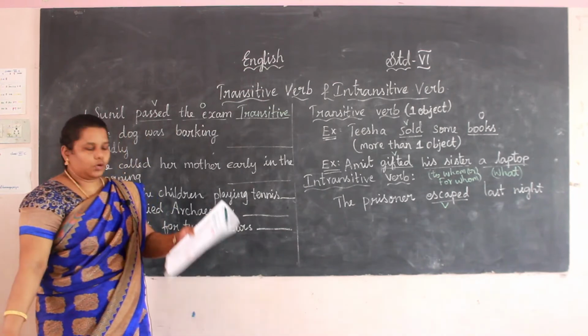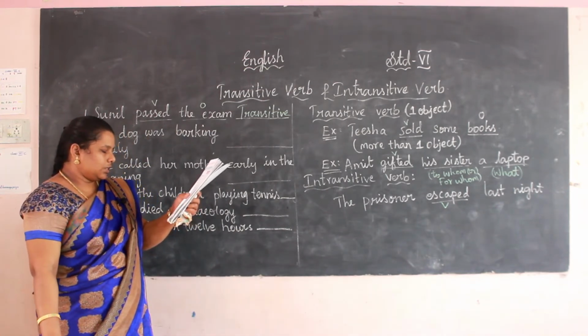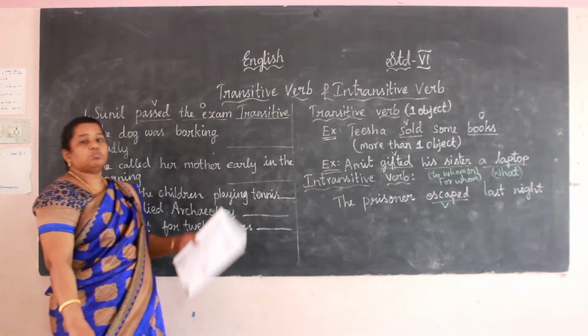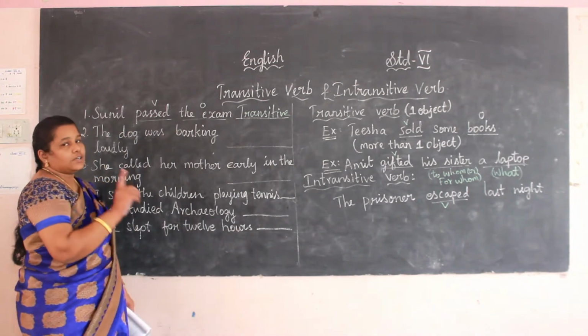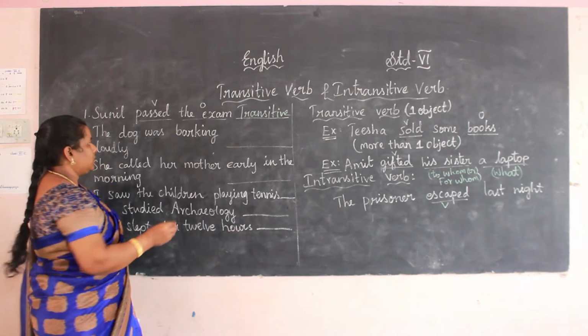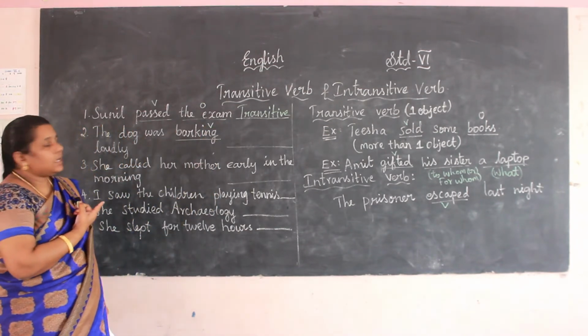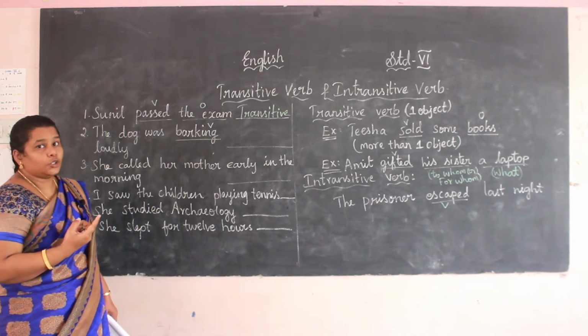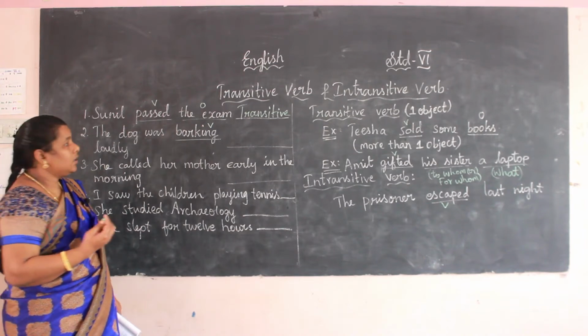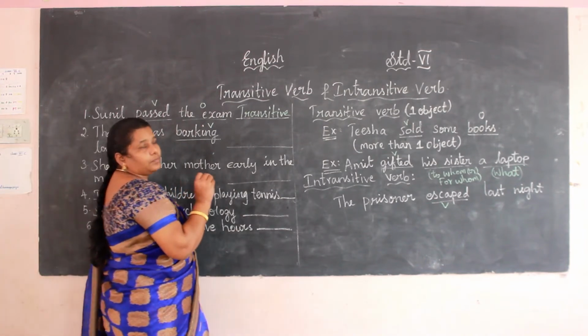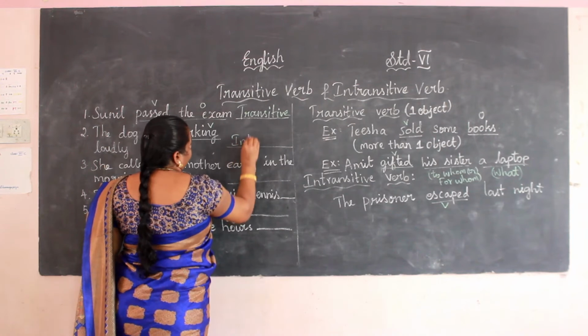Okay, transitive verb. Now let me move to the second one. The dog was barking loudly. First thing we want to find is the verb. See here, this is the verb. Is there any object? Loudly, is it the object? No, it is the adverb. So what will come? Yes, intransitive.